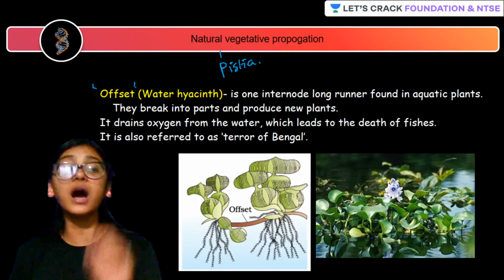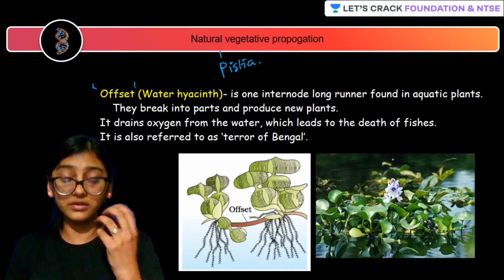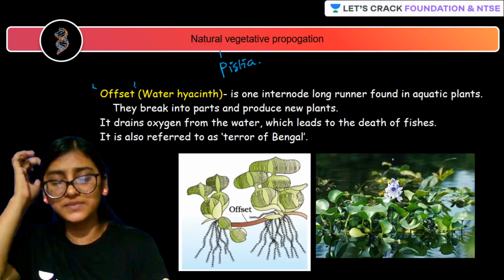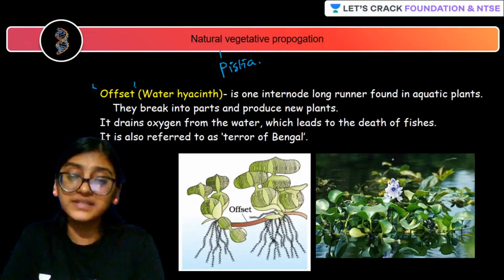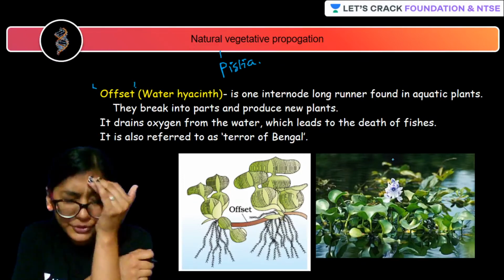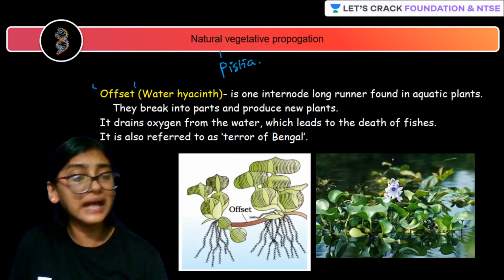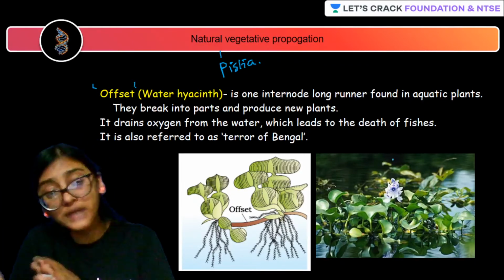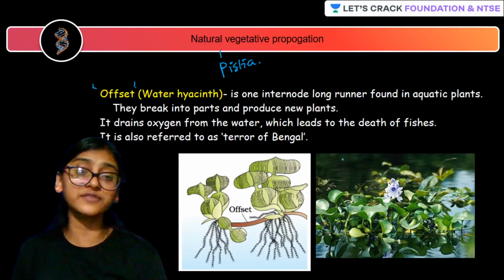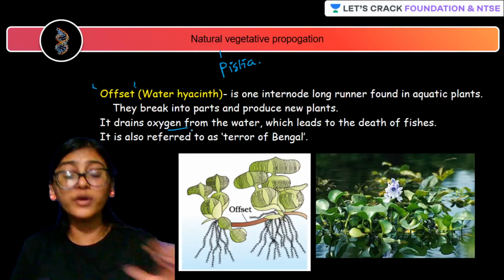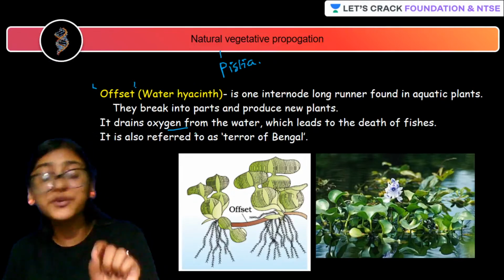This is water hyacinth, also called terror of Bengal. It is considered a pest, not exactly a pest, I'm sorry. It is a type of plant that is not required in a water body, because it reproduces so much that it entirely covers the water and does not allow other organisms to live in that water body. It drains all the oxygen from the water. So BOD, biological oxygen demand, is going to increase, which will lead to the death of the fishes and other plants.